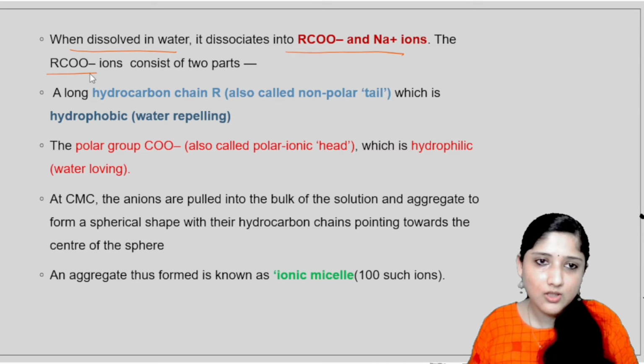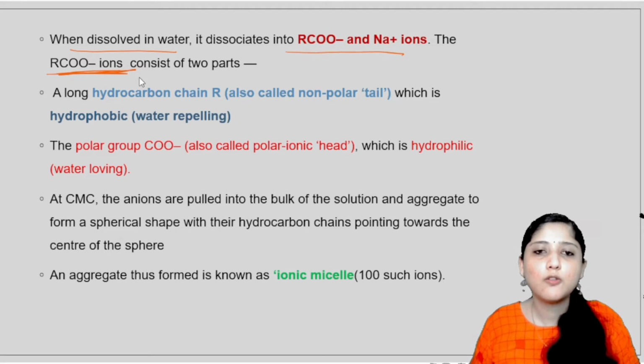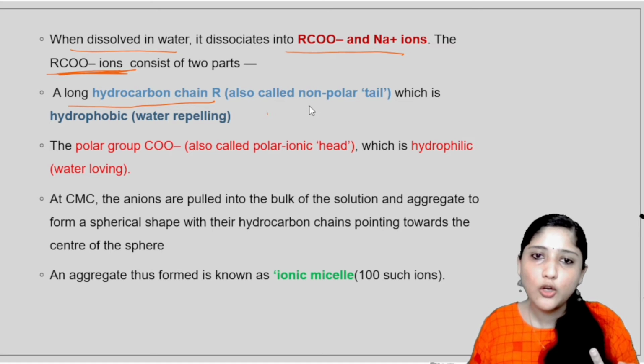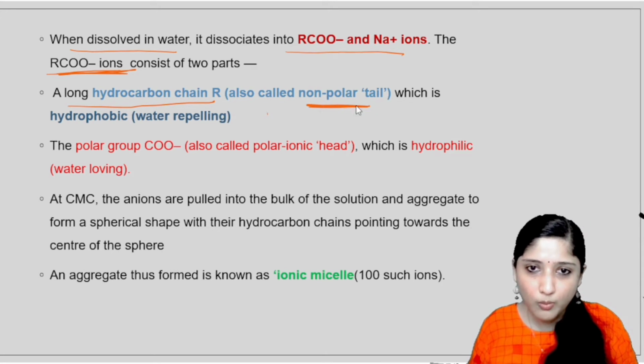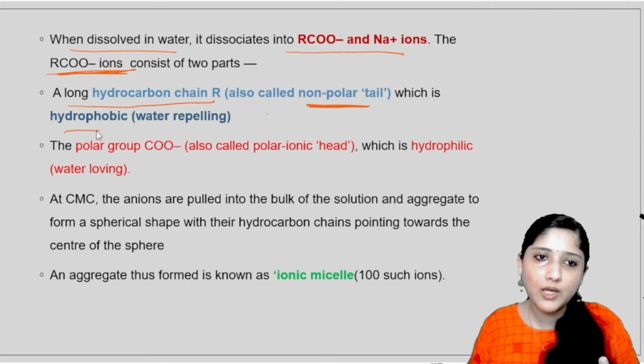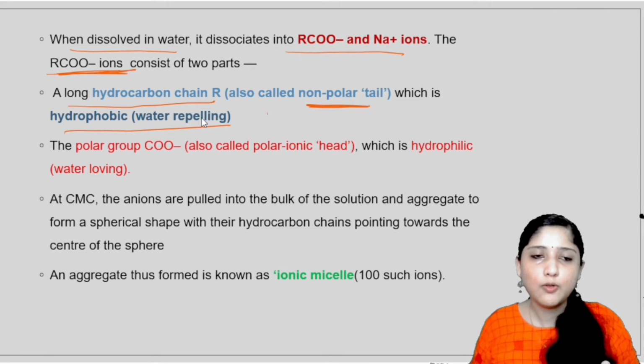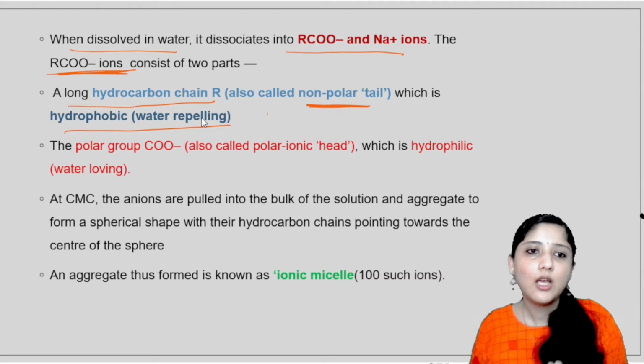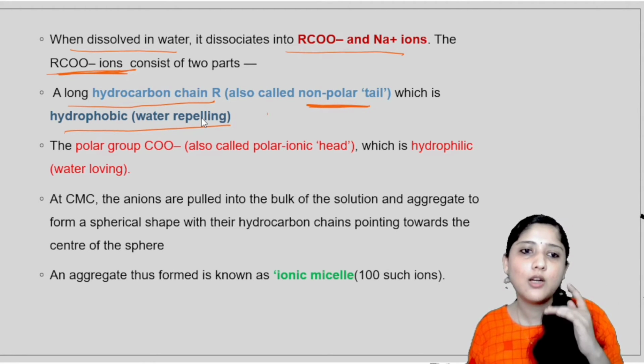RCOO minus consists of two parts. First is the hydrophobic and next is the hydrophilic. That is, a long hydrocarbon chain R, also called the non-polar tail. It does not contain a charge, it is non-polar, hydrophobic and water repelling.